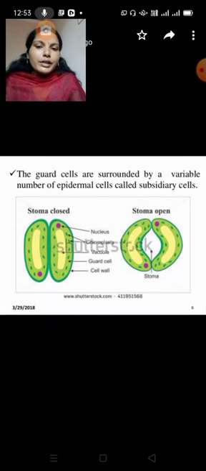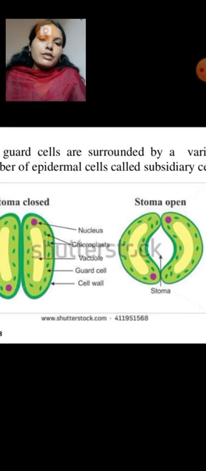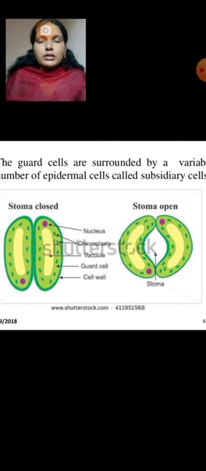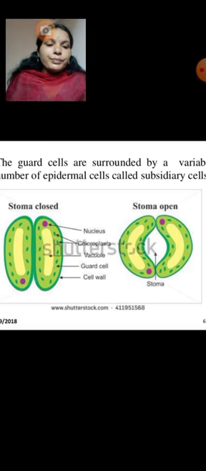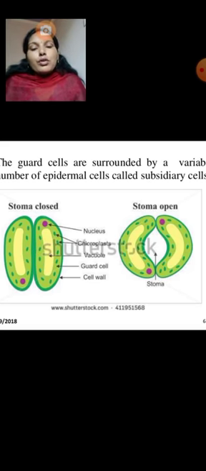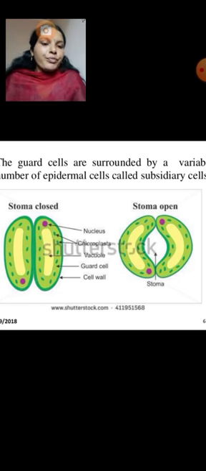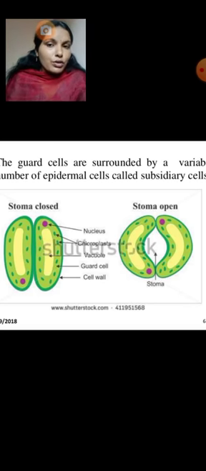According to these theories, for example, we know that when there is sunlight, the stomata open. We can see this easily. When light is present, the stomata open. When light is not there, the stomata close. The movement of stomata depends on the increase and decrease of osmotic potential. In osmosis, the molecules move from higher concentration to lower concentration.